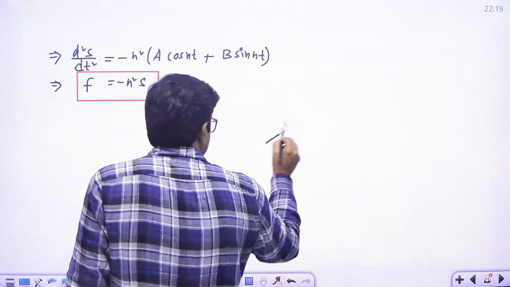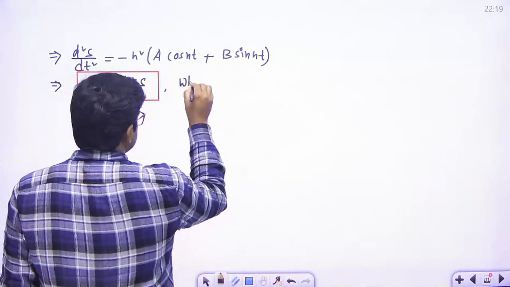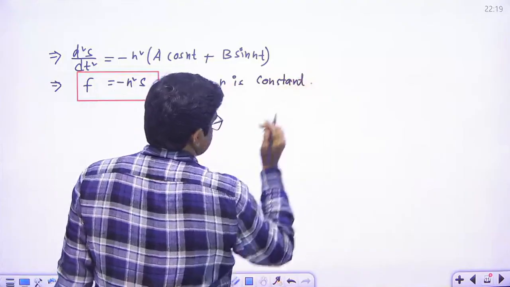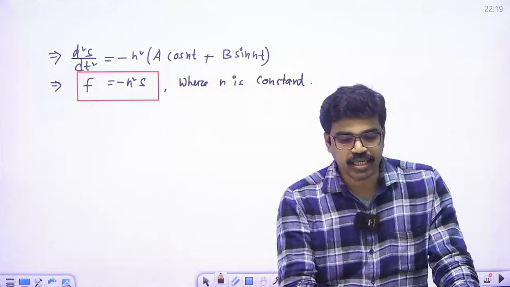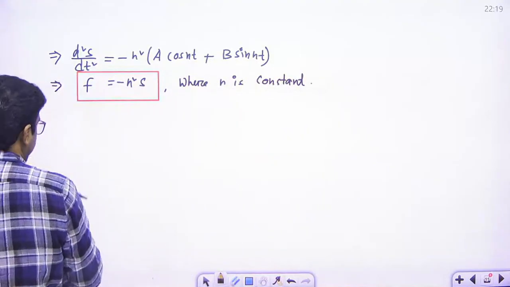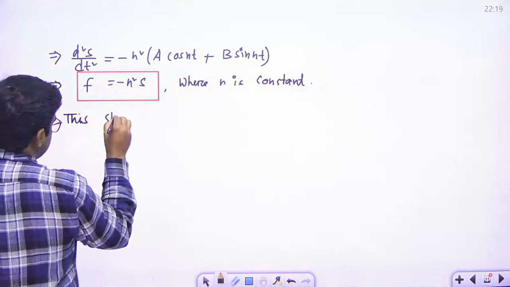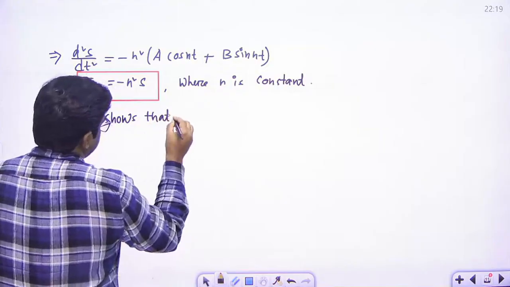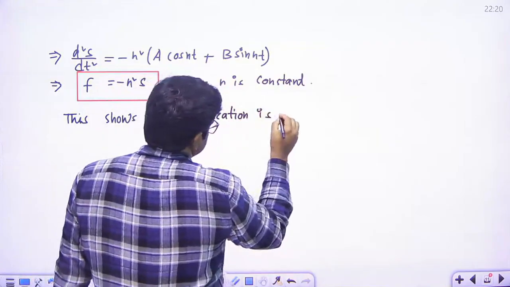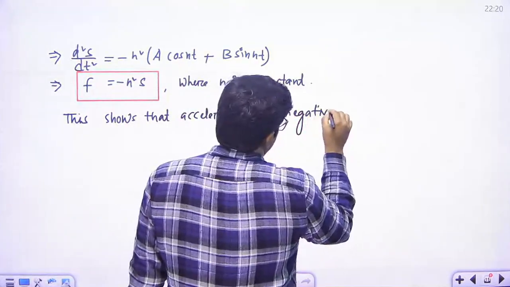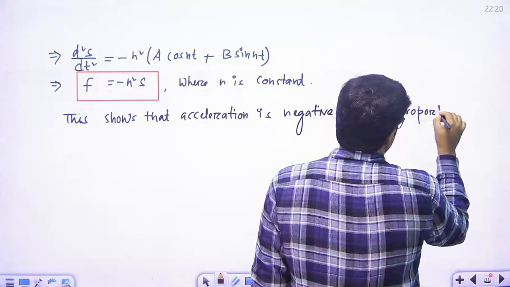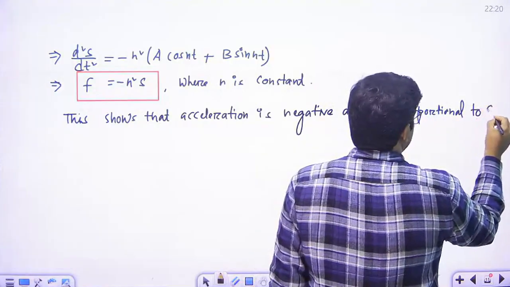Okay, so where n is constant, so ultimately what we see, that is the acceleration is negative and is proportional to s.